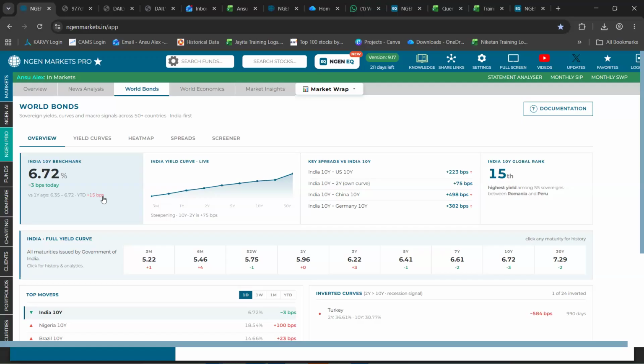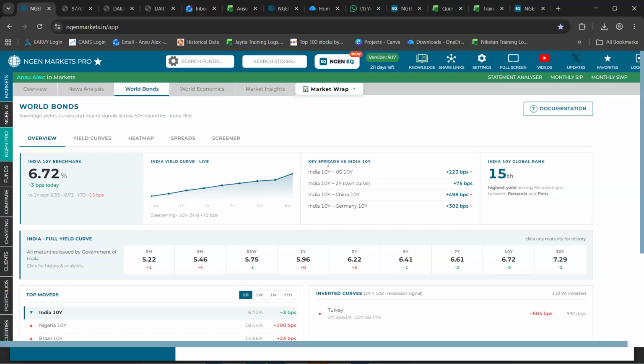Right next to it, you could view the yield curve. This tracks the live yield, ranging from a 3-month maturity to a 30-year maturity period. Right here, it is mentioned as steepening, which means that long yields are rising faster than the shorter yields.